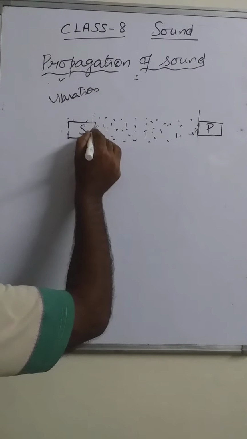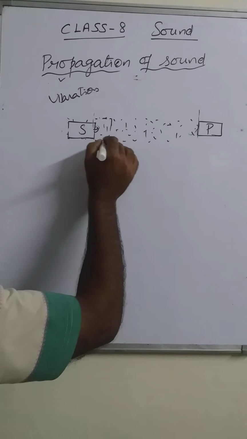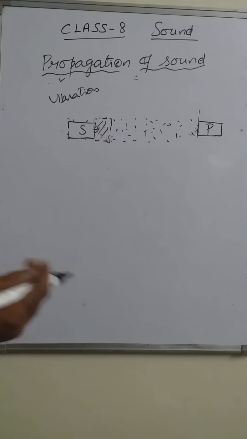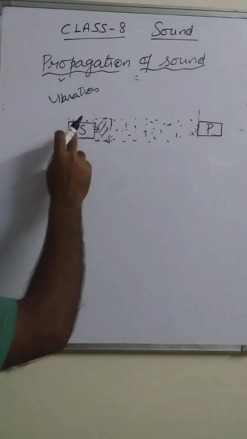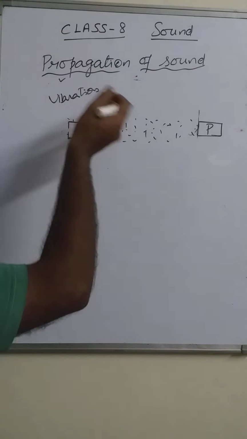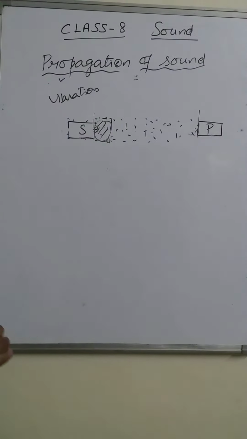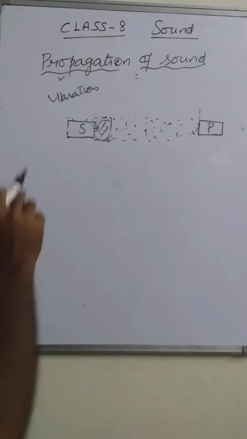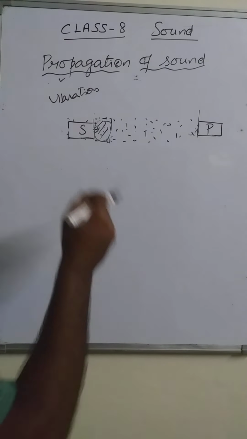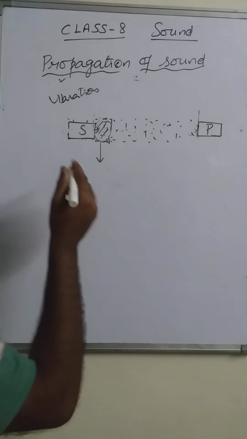While the energy comes out from the source, it is transferred to the air particles present in this portion. In this portion, there are so many air particles that receive the sound coming from the source. After receiving that energy, after receiving that sound, the air particles also start vibrating. The air particles in this region also vibrate or oscillate.